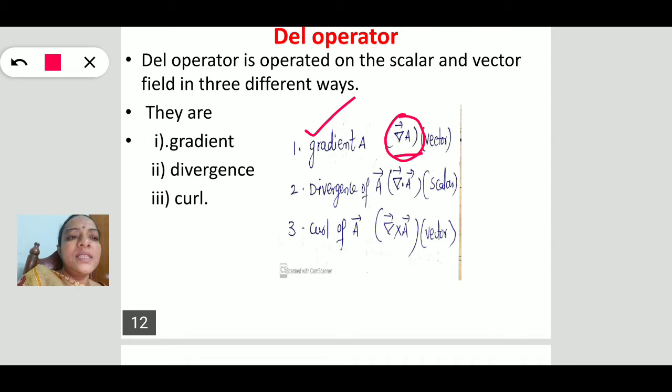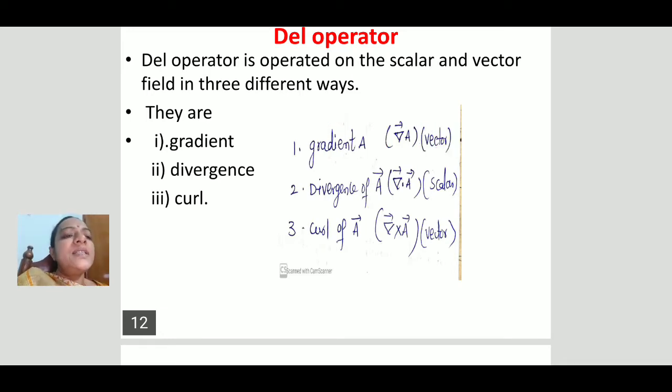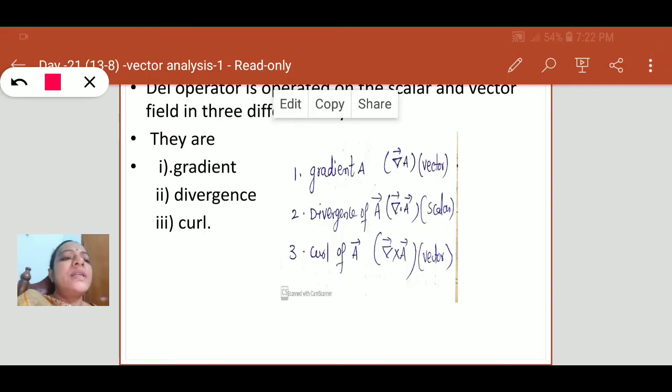If A is a scalar, that is the gradient of A. So the gradient of a scalar is a vector. This is the meaning, not the gradient of a vector.